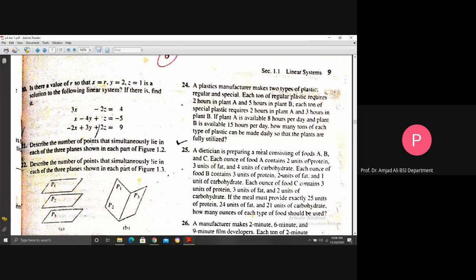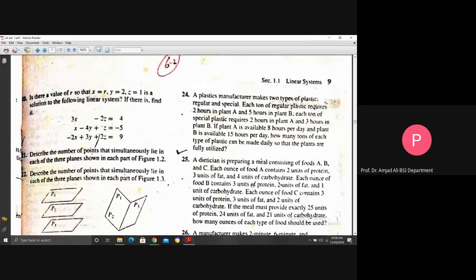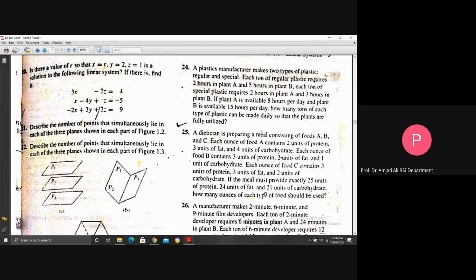That is, each food contains 3 different vitamins: protein, fat, and carbohydrate. Each ounce of food B contains 3 units of protein, 2 units of fat, and 1 unit of carbohydrate. Each ounce of food C contains 3 units of protein, 3 units of fat, and 2 units of carbohydrate.